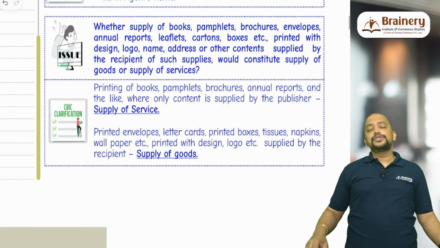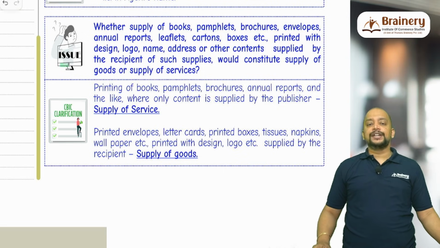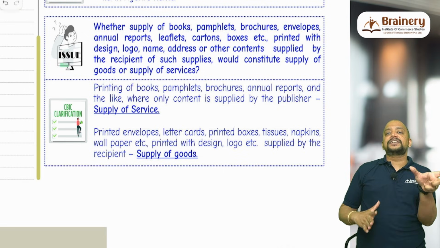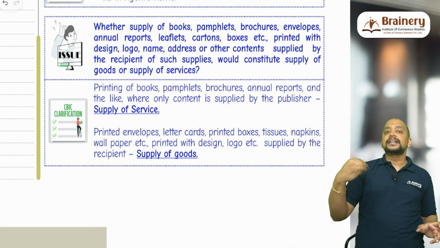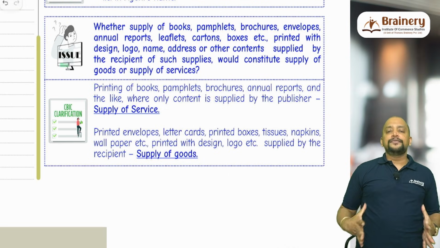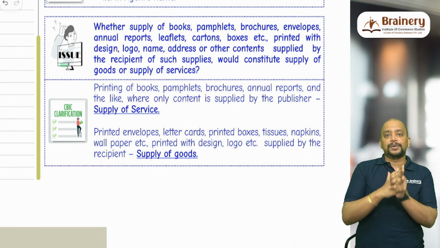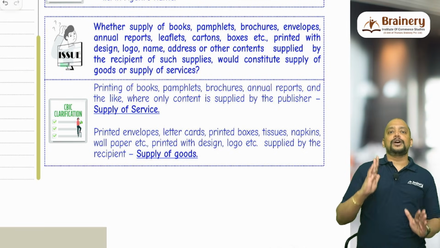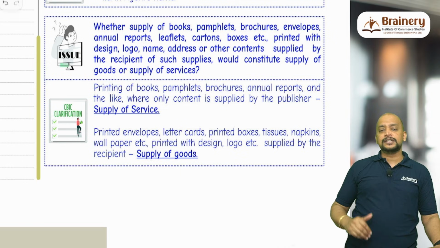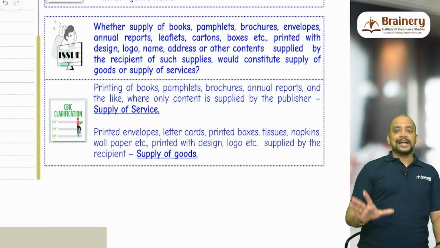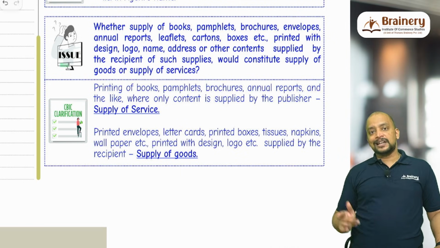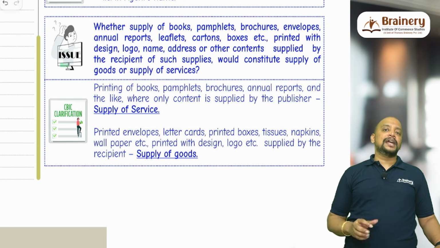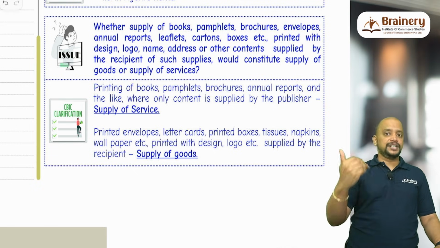Then, usually in the print industry, there will be printing activity which is a service, and the paper and ink will come under goods. Now, whether it is treated as supply of goods or supply of services, because the transaction has both elements, we need to apply composite supply. The circular says to treat it as composite supply. In the print activity, paper is the goods element and printing is the service element. You deem it as composite supply, and whatever is the principal supply, based on that it will be applicable.